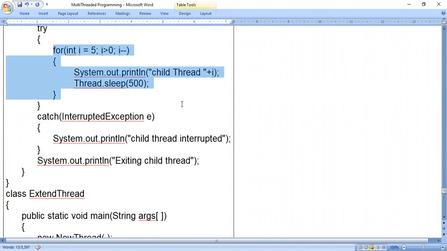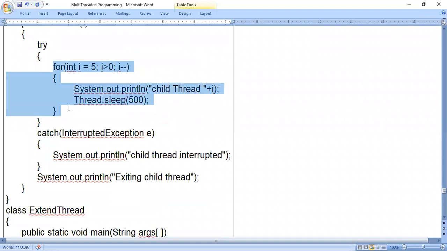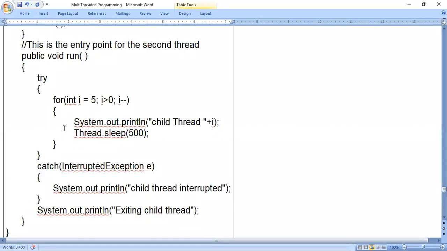If the for loop in the main thread executes one time, the for loop in the child thread will execute two times, because if you look at this line, Thread.sleep of 1000 milliseconds means a 1 second delay. Within that 1 second, the child thread will execute two times, that is, this for loop will execute two times.